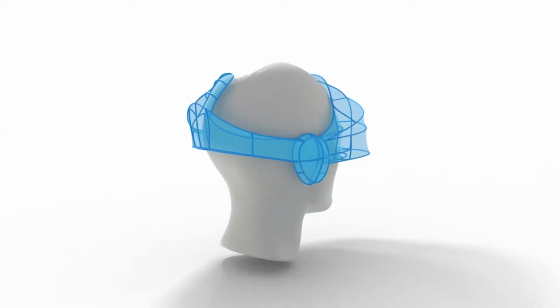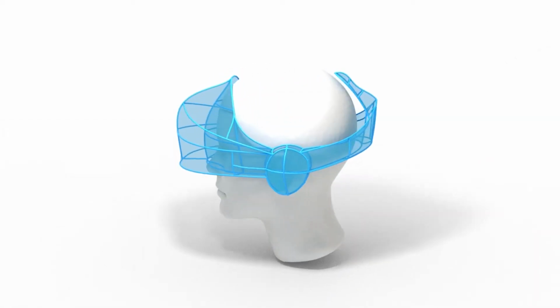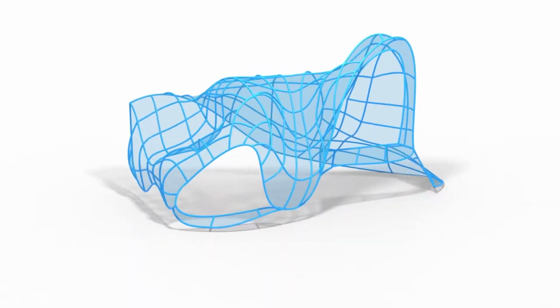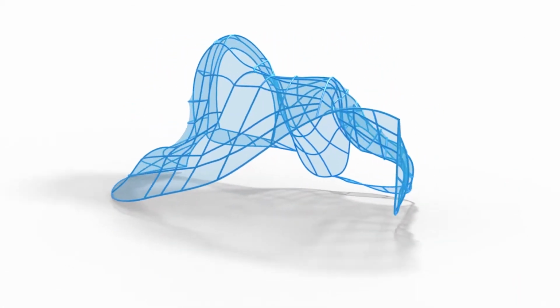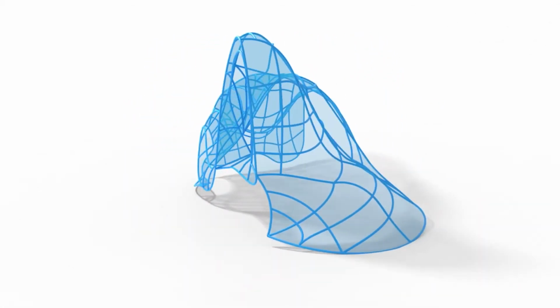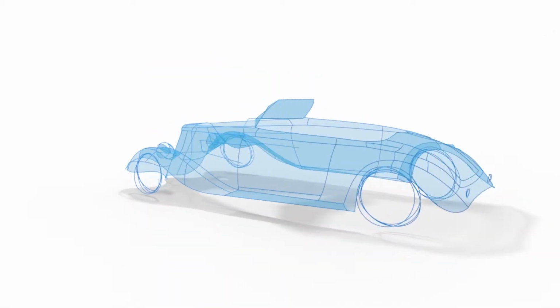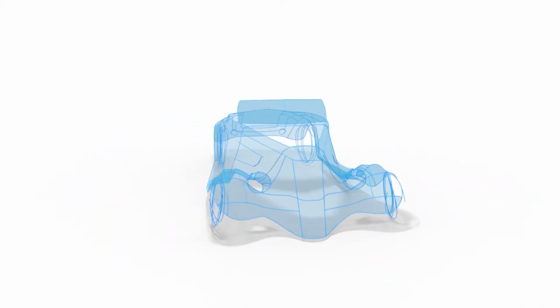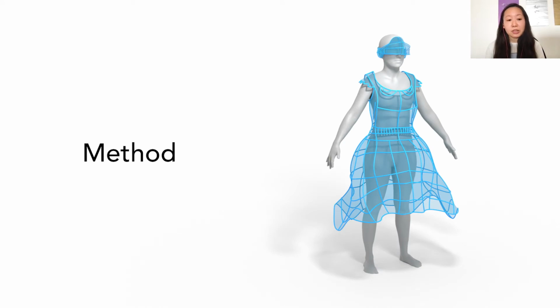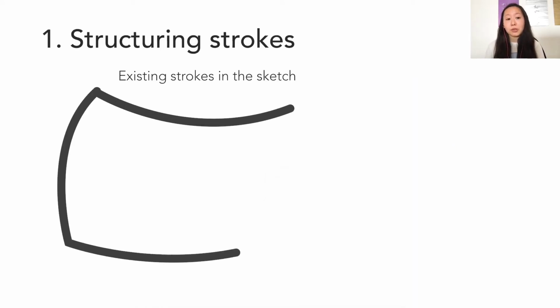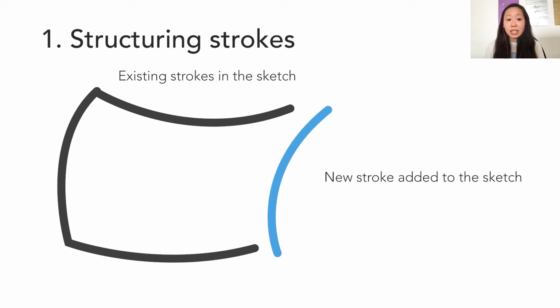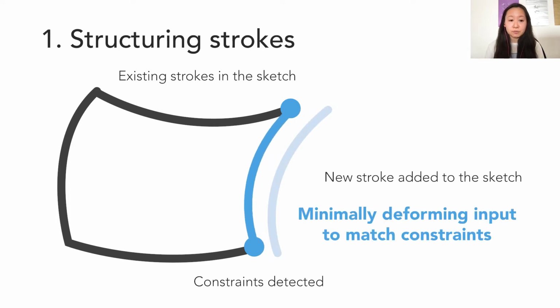The armature and surface patches make it possible for an artist to create a wide variety of 3D concept models by relying almost exclusively on sketching strokes as input. This system is composed of two separate components. First, we propose an automatic knitting scheme capable of structuring each input stroke on the fly to connect it to other strokes in the sketch, while minimally deforming the initial shape of the stroke.